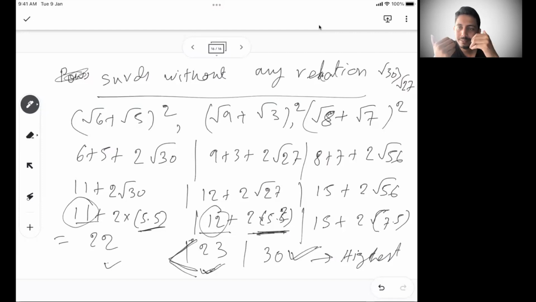Root 27 is somewhere around 5.2 and root 30 is somewhere around 5.5, but the gap between 5.5 and 5.2 or 5.3 is not enough to cover the gap between 11 and 12, even if you multiply that with 2. So with that understanding, you can do that.